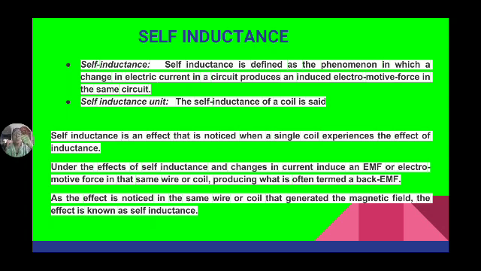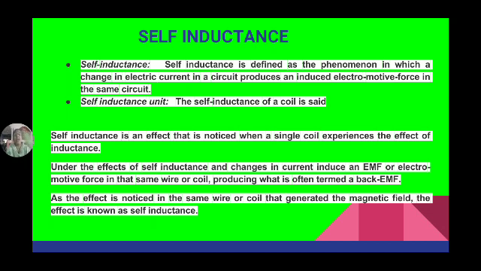Whenever current is passing, flux is developed. If the flux develops, the flux linking with the conductor changes and EMF is induced. So the main reason to develop the EMF is the change in flux. How does flux change? If the current changes.